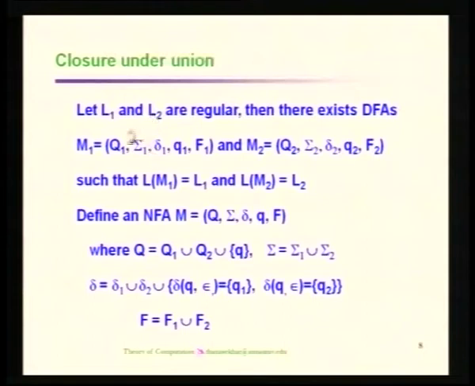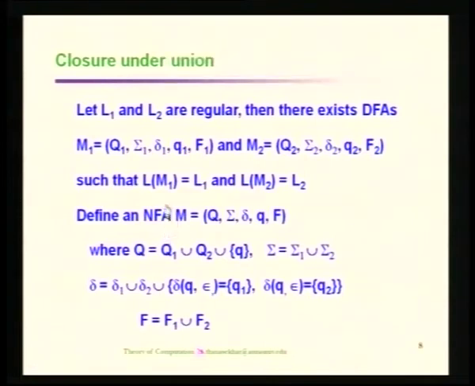Here the automata M1 and M2 are deterministic, but when you construct the automaton for L1 union L2 by the construction we are following here, we will get only a non-deterministic finite automaton. But that is not going to be an issue at all, because for every non-deterministic finite automaton there is an equivalent deterministic finite automaton, which can be obtained by using the subset state construction algorithm.